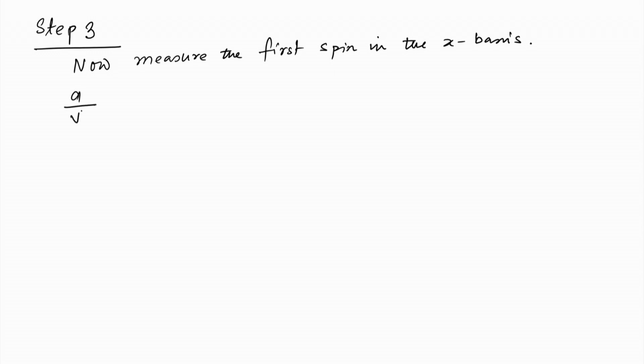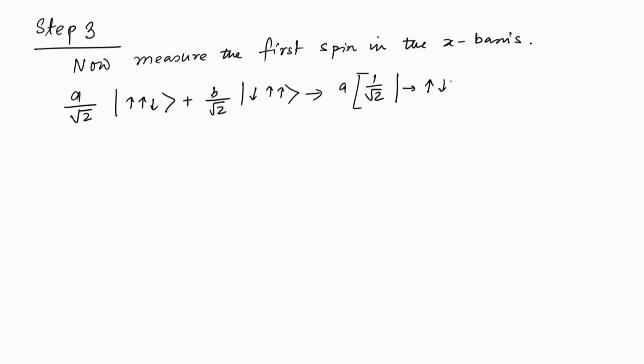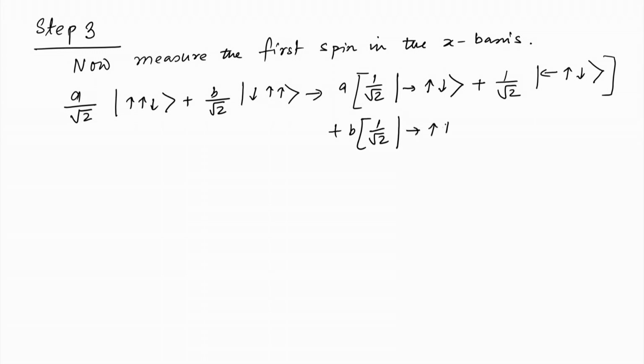So, the resulting state from a by root 2 up, down plus b by root 2 down, up became a times 1 by root 2 right plus 1 by root 2 left, up, down, plus b times 1 by root 2 right minus 1 by root 2 left, up.